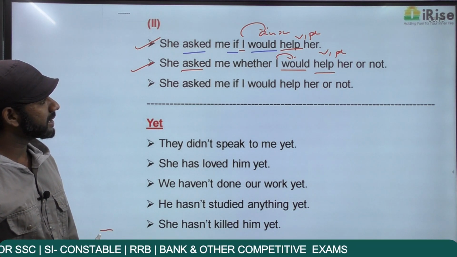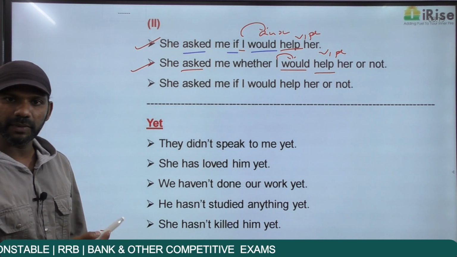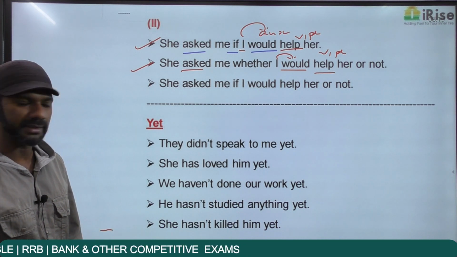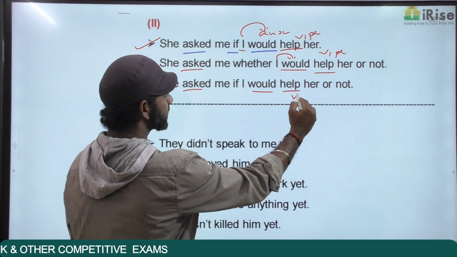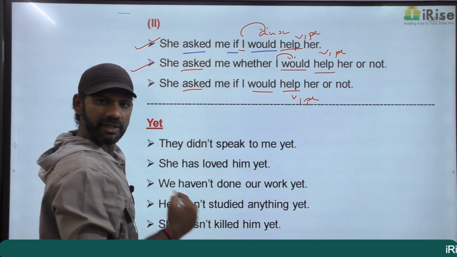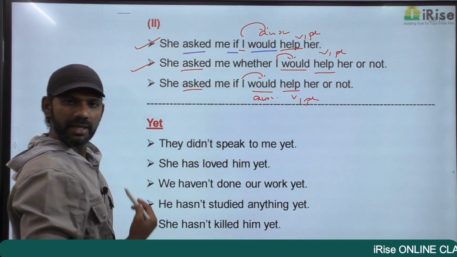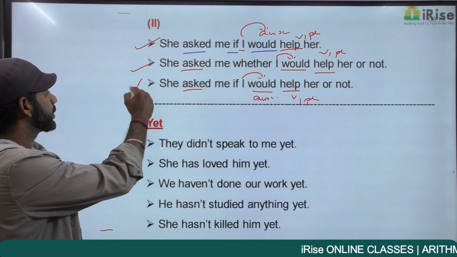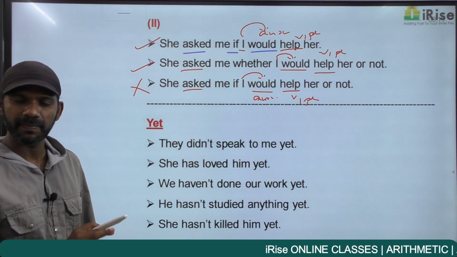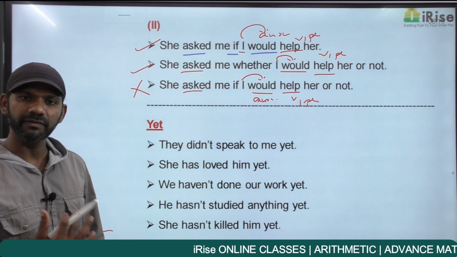She asked me if I would help her or not. I said whether can be used for if, if can be used for whether. Started in the past, ended in the past. Would plus V1 plural. That is fine. The auxiliary verb is coming after the pronoun. Not an interrogative sentence, that is also fine. But I say this statement is grammatically wrong. Because the rule is this. Now, as I said, if can be used for whether, whether can be used for if.